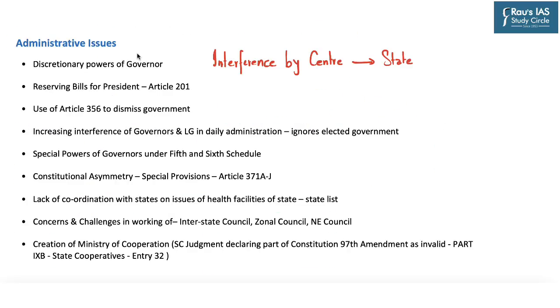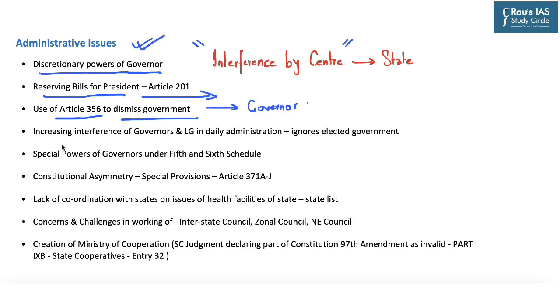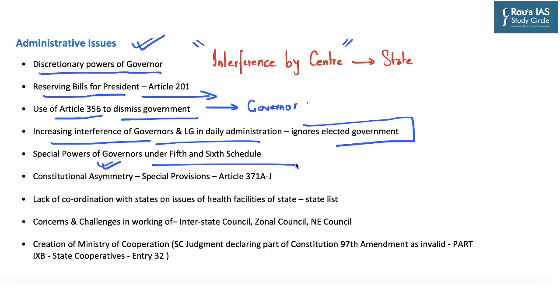Now, moving from financial issues to administrative issues, the first point highlighted here is regarding the discretionary powers of the governor, through which the center at times interferes with the functioning of states. Another aspect highlighted is regarding the reserving of bills for the president by the governor under Article 201, use of Article 356 to dismiss the government by the governor, increasing interference of governors and lieutenant governor in Delhi administration, as we have seen in the case of Delhi, as it ignores the elected government of the place, and special powers given to governors under the 5th and 6th schedule of the area.